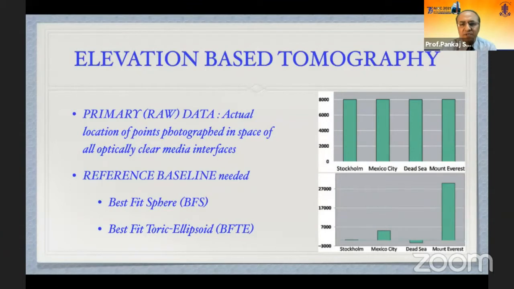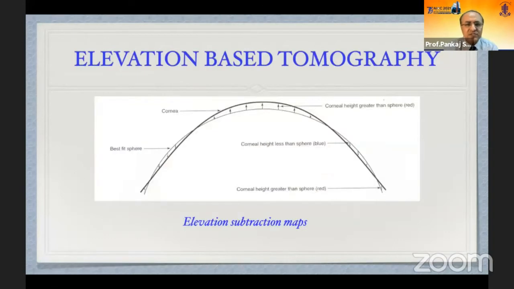It is like, for example, if you take points from the center of the earth, these heights have no meaning whatsoever. However, if you take a baseline of the sea level, we can see actual elevations and depressions. Similarly, in the cornea, this dark line is the cornea. Whatever part comes up below the best fit sphere is the depression. The other one is the elevation, or the flattening or the steepening.